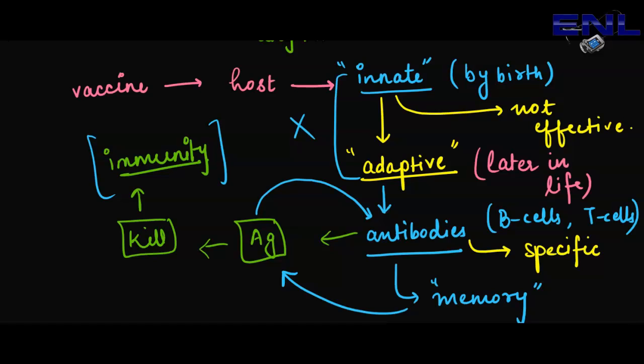So this is the scenario behind the working of the vaccine. Vaccines are introduced into the host and they first initiate the innate immunity, which is not effective all the time. So it will initiate the adaptive immunity and antibodies will be produced and kill the antigen and provide us immunity. And a few of them will create memory of it, so that in future whenever this antigen tries to enter the host, antibodies will be produced directly and neutralize it and provide the host immunity against it.